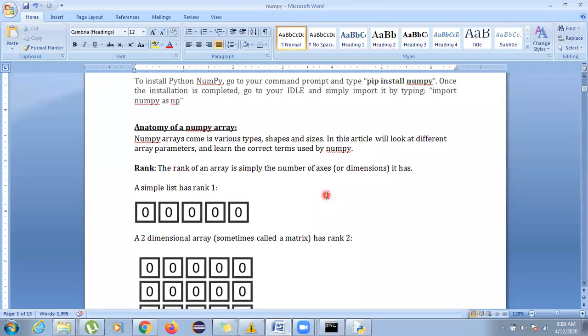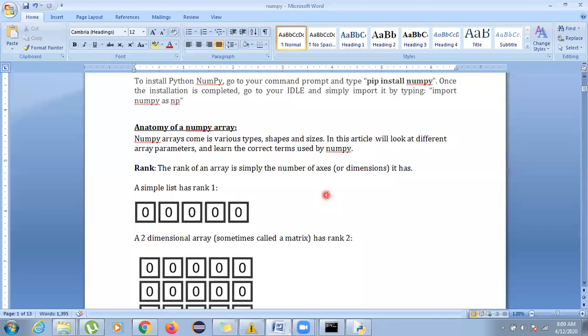So moving forward, after installing NumPy, NumPy works on arrays. It works on many more things, but for now, for your curriculum, we are going to discuss arrays. So what actually is an array? An array is a combination of rows and columns, as you must be aware. Now there are some terminologies which are used in a NumPy array.